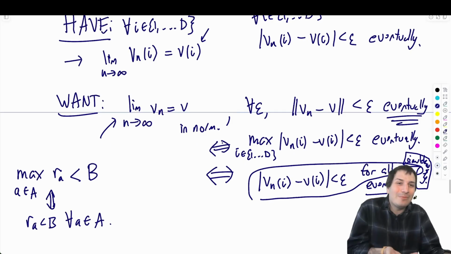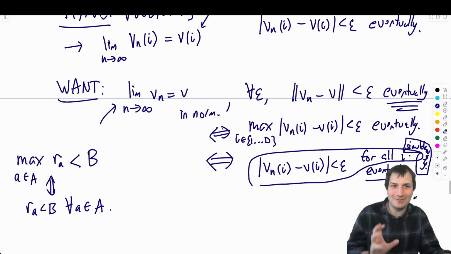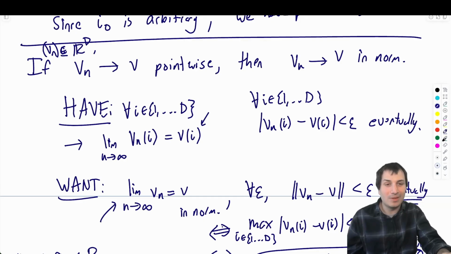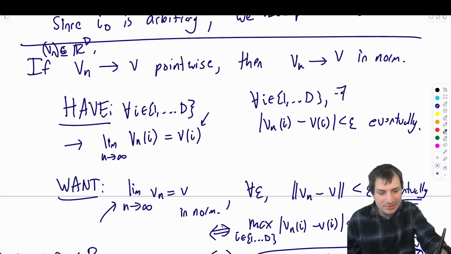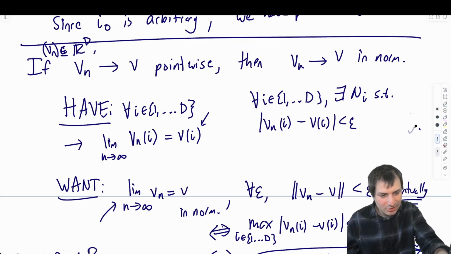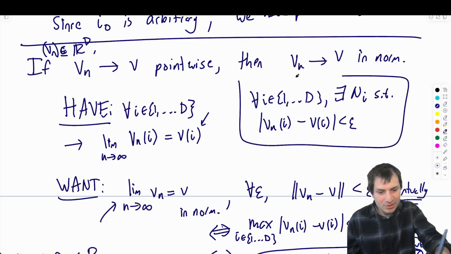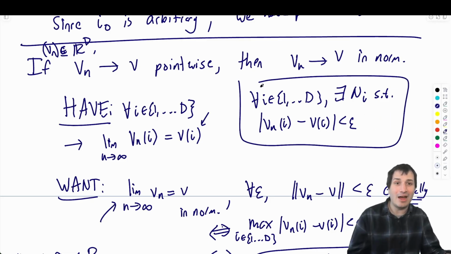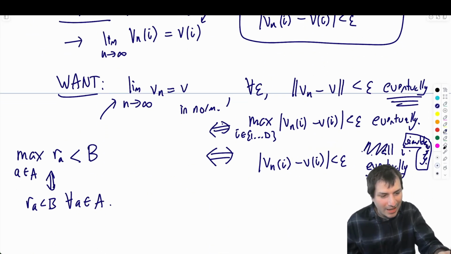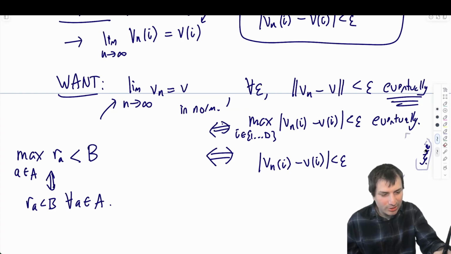Now is the time where, if you're confused by this, you need to actually turn these eventuallys into n's. So for all i, there exists n_i such that that's what eventually means. So we have for every i an n_i, and what we want is one single N so that this works for all the i's.